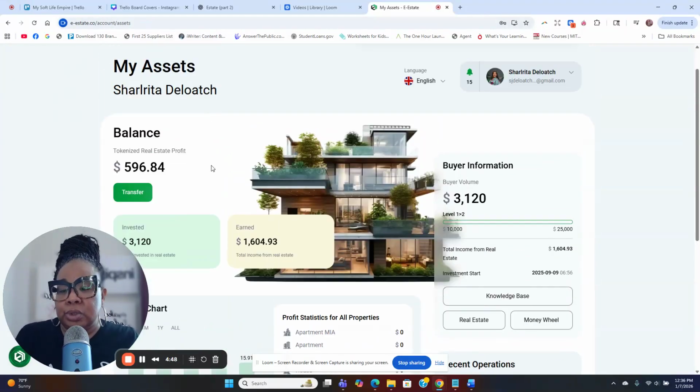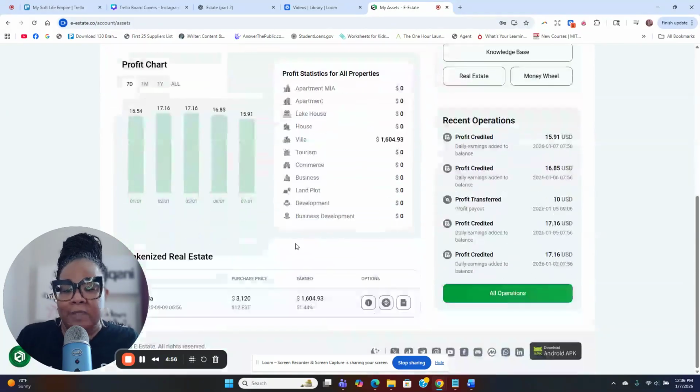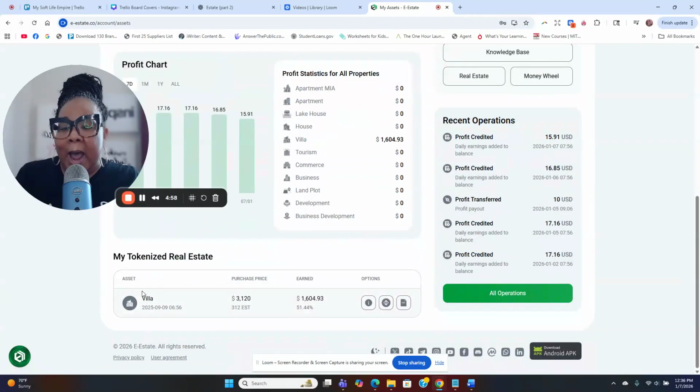So what I'm going to do here, I'm going to take some of this, not all of it, but I'm going to take some of this and I'm going to transfer and buy me some more property. So right now, at the time of this recording, I own a share of this villa. Okay. So when you invest, you get paid. So I get paid every day, Monday through Friday, for 18 months. Okay. So for 18 months.